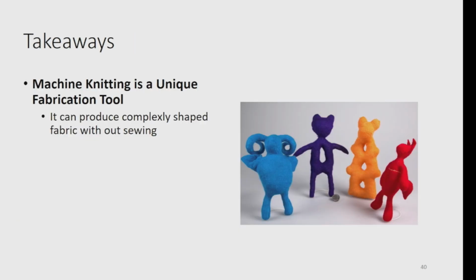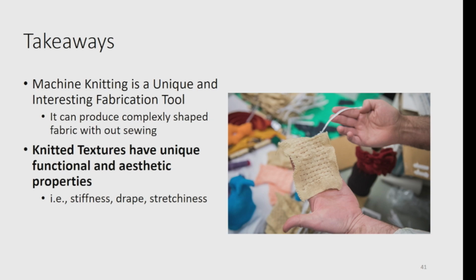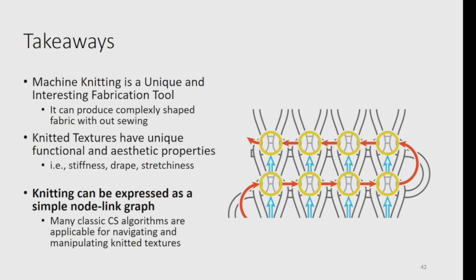And what I want you to take away from this idea is that machine knitting is a unique fabrication tool that has been relatively unexplored in the literature. It can produce complex shapes with fabric without sewing. And then knitted textures are more interesting because they have these functional and aesthetic properties. They're stiff, we can control the drape, they stretch in different interesting angles and ways. And finally, we can express them as a simple node-link graph, which means we can apply all of these classic computer science algorithms to manipulate them in interesting ways.